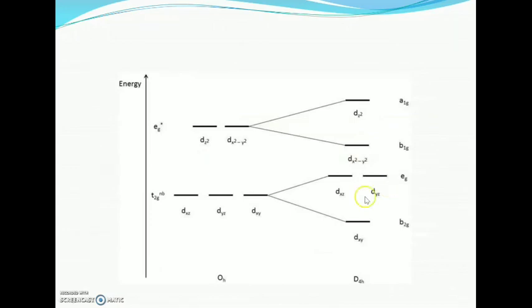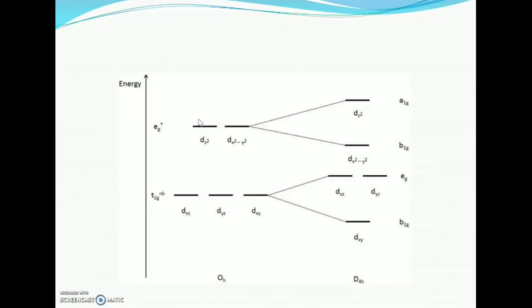In the z-in case, the energy of dx²-y² is less, because the dx²-y² orbital has 2 electrons and dz² has 1 electron. Therefore the ligands lying in the xy plane are repelled to a greater extent and move further away.